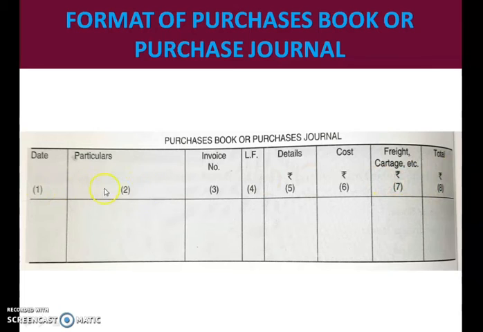So in some of the problems you may find that cost or freight and cartage expenses are not given to you in the format. So if in the question this freight and cartage expense is not provided, then you can skip this column. Okay, you can skip the column for cost and freight. So as per the question you can decide whether to have the freight and cartage column or not.